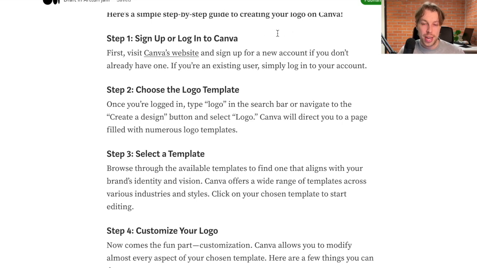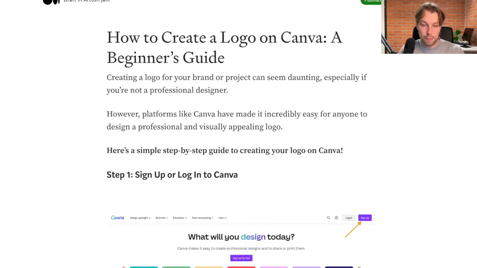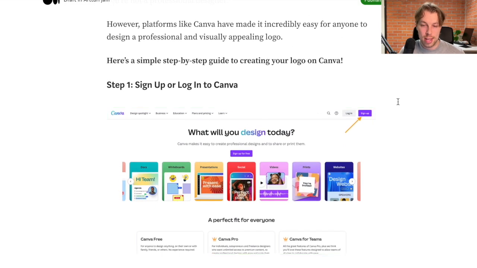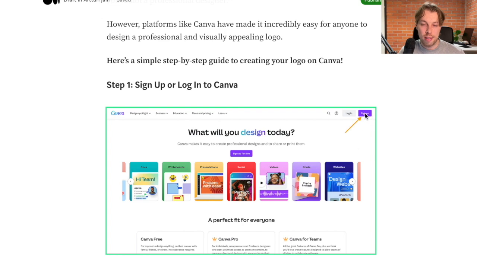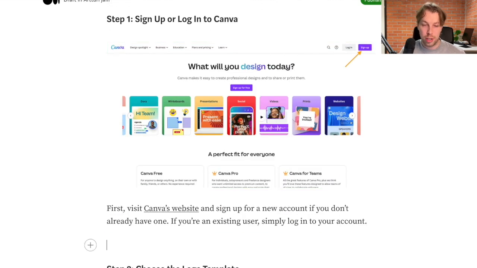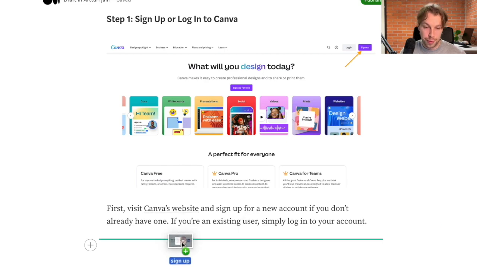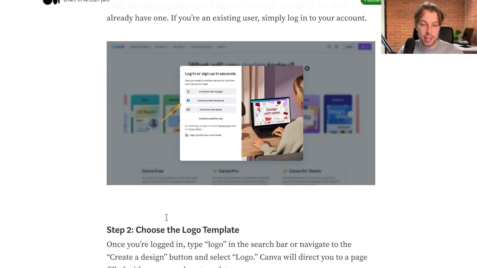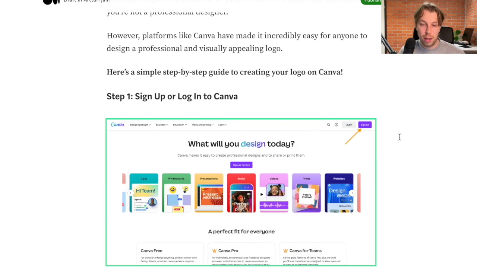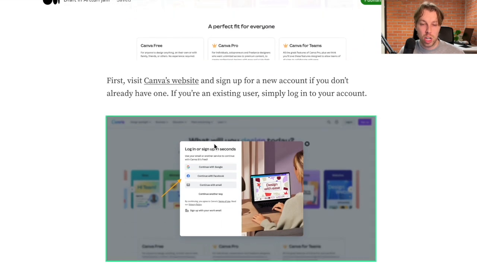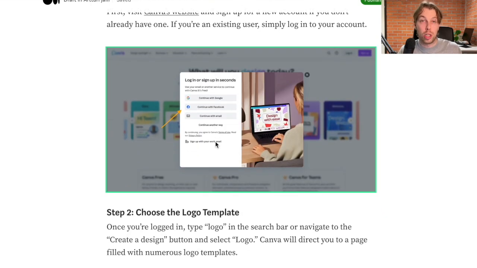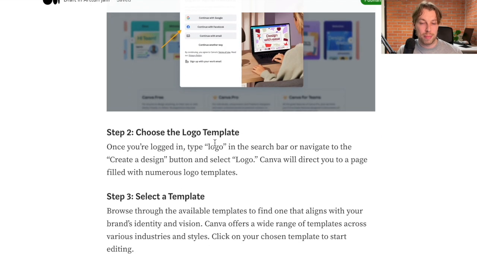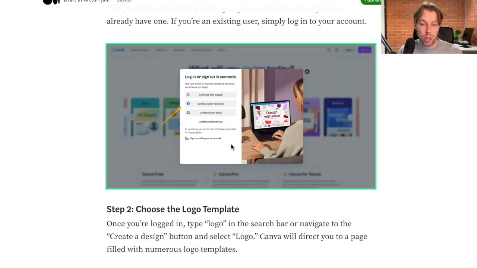So first and foremost, I'm going to direct the visitor to sign up to Canva and I'm going to show how I did it. Here I have now added a screenshot of the front page of Canva, as you can see. Then I have added an arrow to the sign up page. And then I'm also going to drag and drop another image where I am showing how to use the sign up form. So basically you just choose one of these options. Now it's already looking a bit nicer because you actually have these screenshots and these images that support the learning. So it's not just ChatGPT written content, but it's actually useful content that shows what you should do.